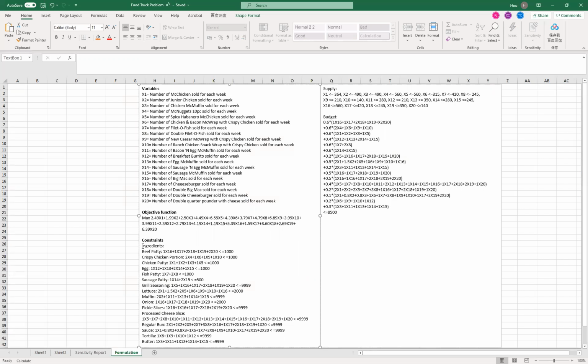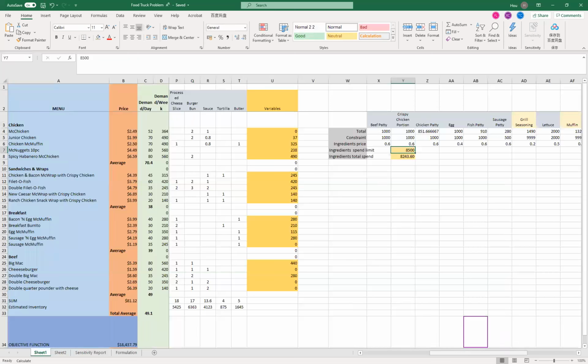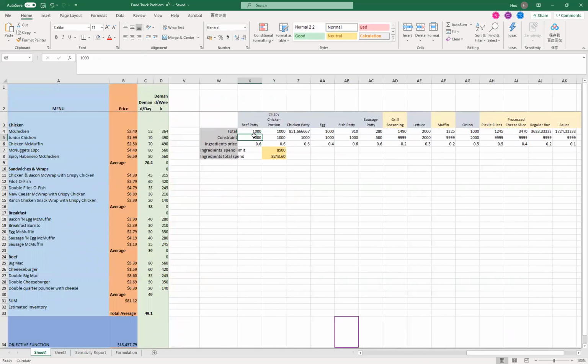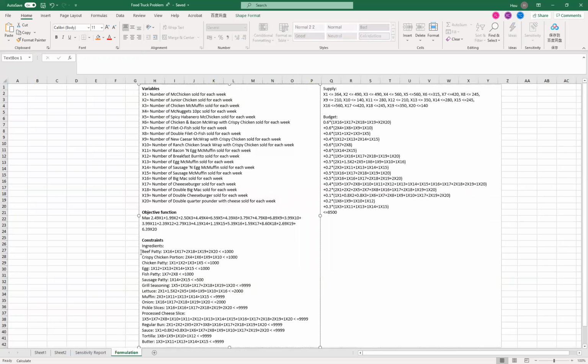The use of each raw material cannot exceed the quantity purchased based on demand estimation per week. For example, the beef patties constraint is 1x16 plus 1x70 plus 2x18 plus 1x19 plus 2x20. It should not be greater than 1,000.